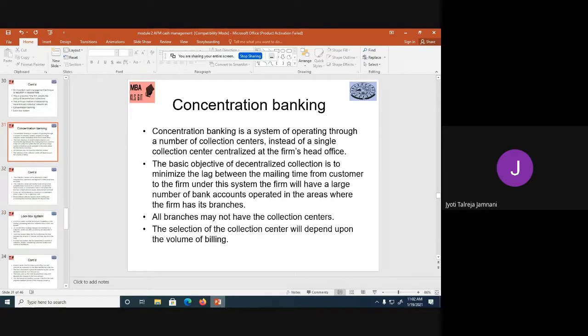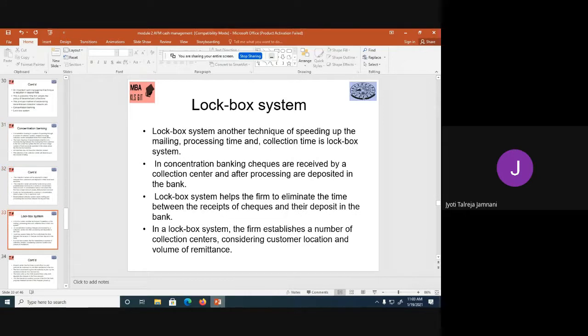So that was about concentration banking, opening different bank accounts wherever you operate, depending upon the volume of billing. And then when money is collected in those bank accounts, it can be transferred to the main head office bank account. The next is the lockbox system, which is another technique for speeding up the mailing, processing time and collection.